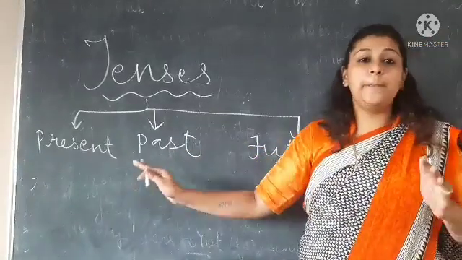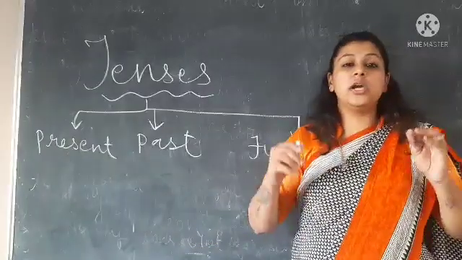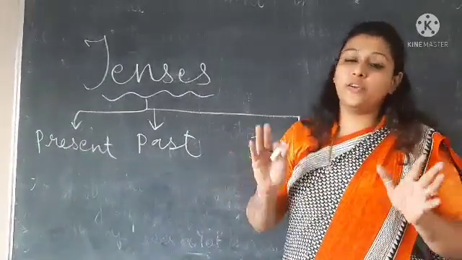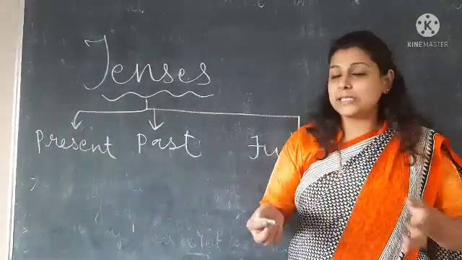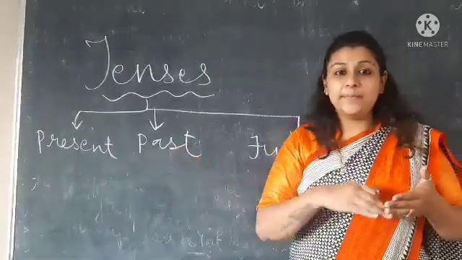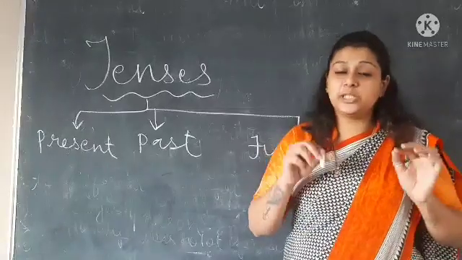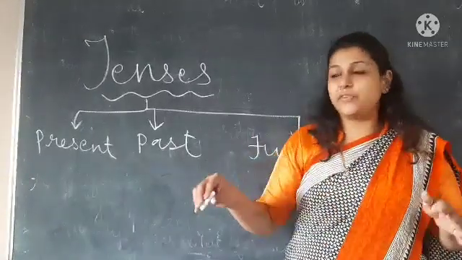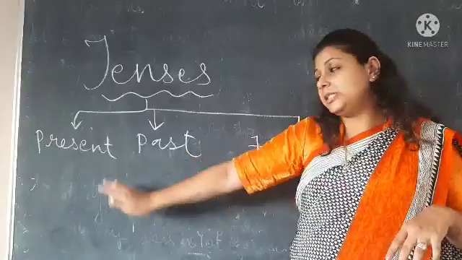So these are the basic tenses which we have learned in your earlier classes. This is the present, takes place daily, right? The action which takes place every day comes in present tense.